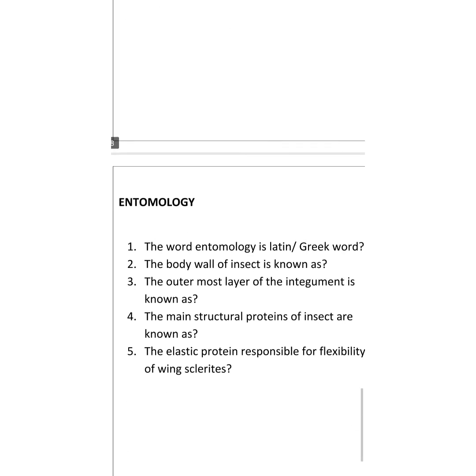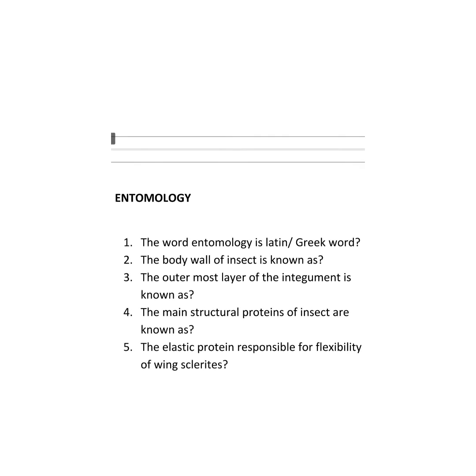Next, coming to entomology. 5 questions in entomology. First question, the word entomology is a Latin or Greek word. Second question, the body wall of an insect is otherwise known as what? Next, third question, the outermost layer of integument is known as what? Fourth question, the main structural protein of insects is known as. Fifth question, what is the elastic protein responsible for flexibility of wing sclerites?